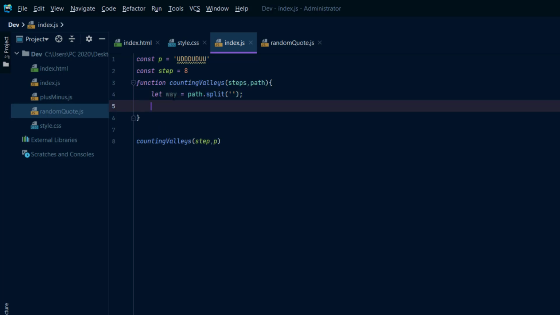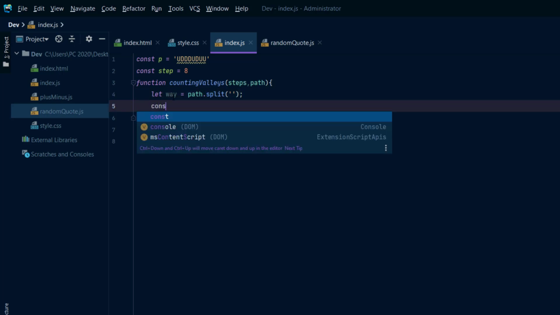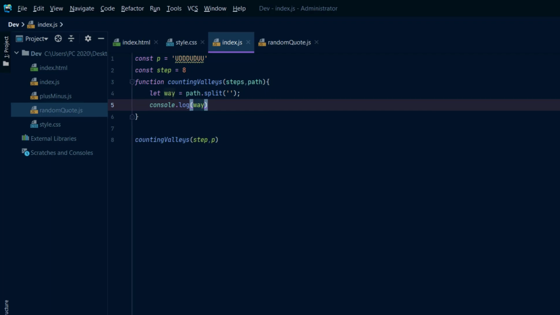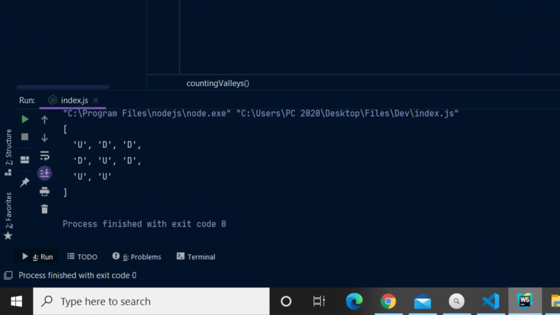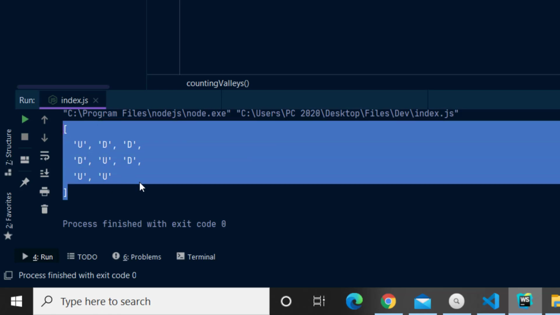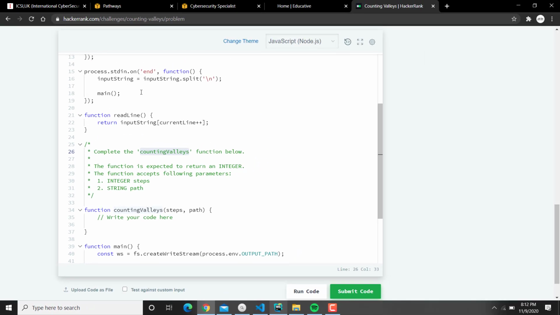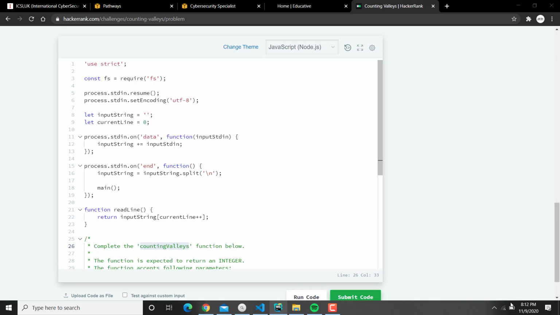And here I'm going to call the console.log function to see what the input looks like. So we have split our string into an array. What we're going to do here is, let's imagine one thing, well, let's go back to the code. Sorry, I'm going to fix the thing.